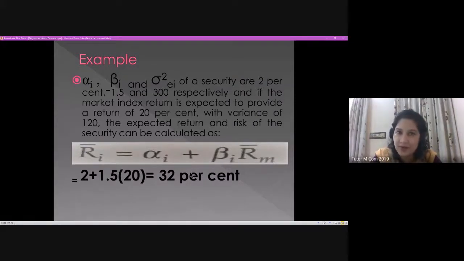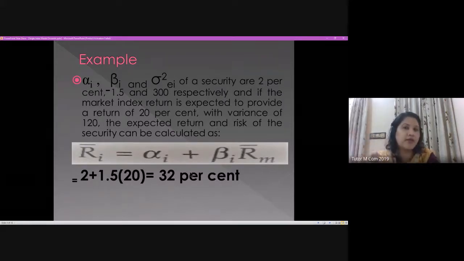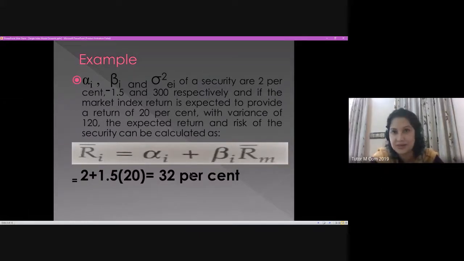In the same way, computing risk also has two parts: the variability in the market return, and the variability in the residual return of the individual, which is exclusive to that security. That is what we call unsystematic risk. So it's a combination of systematic risk and unsystematic risk. This is how we compute risk and return in the single index model.